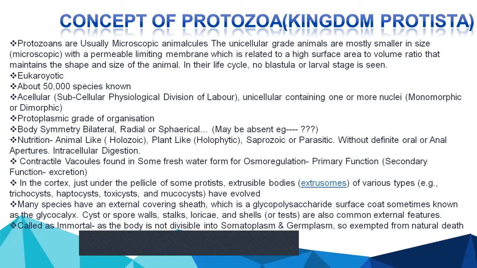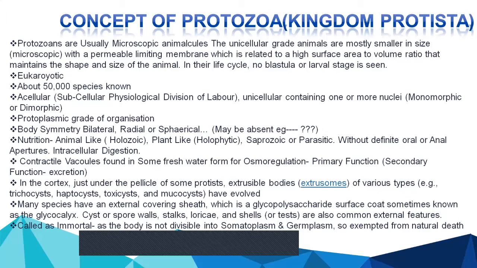Next, in the cortex, just under the pellicle of some protists, there are extrusible bodies, extrusomes of various types. Example, trichocyst. If you remember trichocyst, they are found in Paramecium. Some species of Paramecium have trichocyst, haptocyst, toxicyst, and mucocyst, which have evolved.